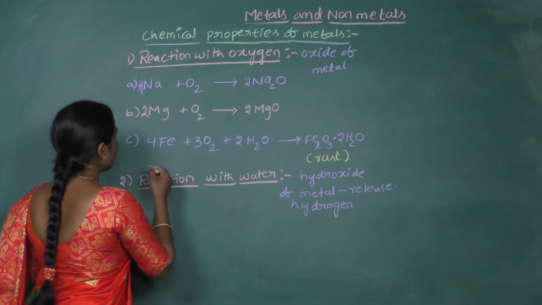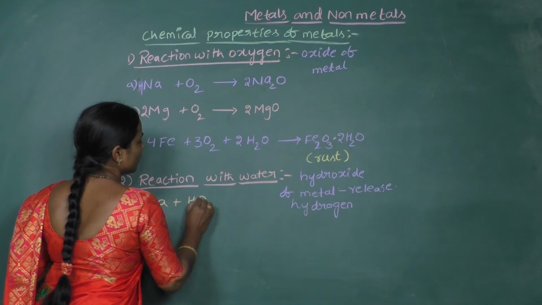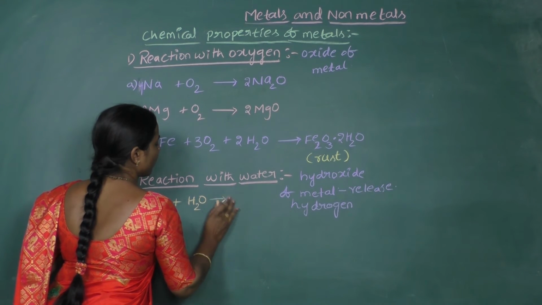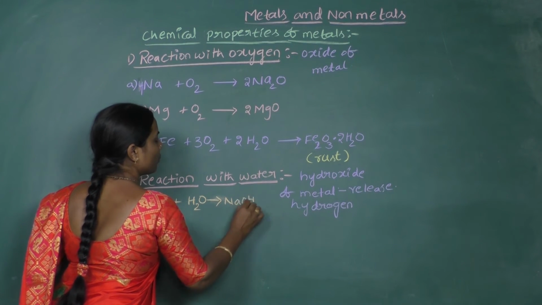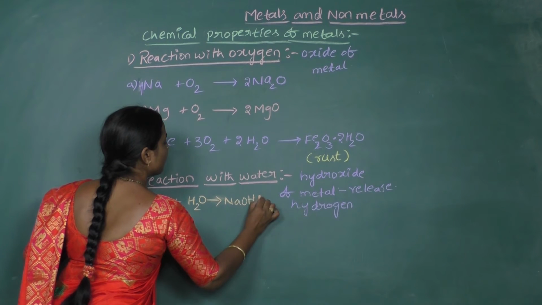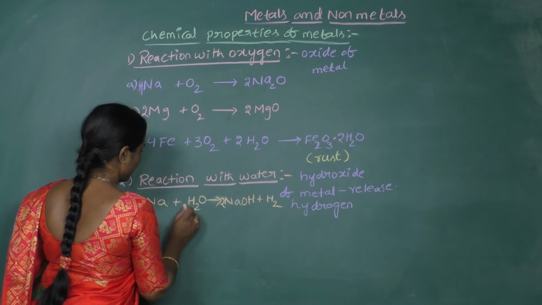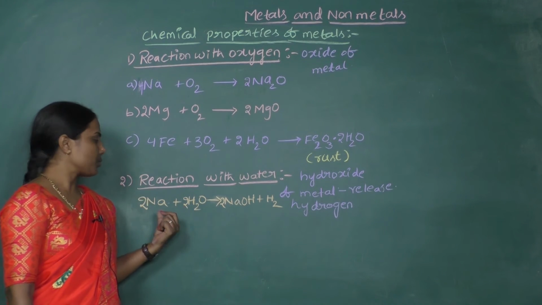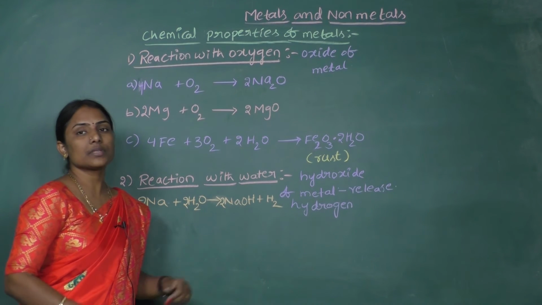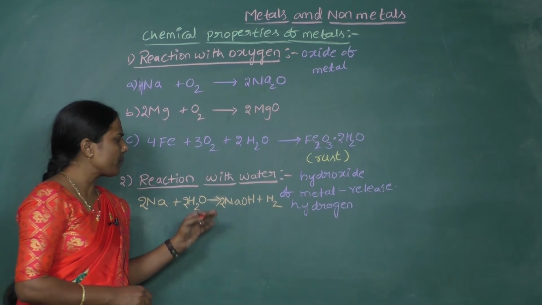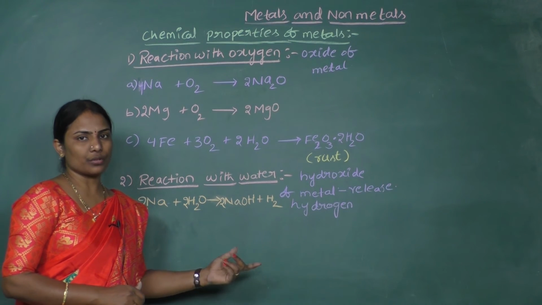Now for this again, we will take the example of sodium. Sodium reacts very rigorously with the water to form its corresponding hydroxide. The formula of hydroxide of sodium is NaOH, and at the same time hydrogen gas is also released. To balance this, I am taking it like this. So 2 molecules of sodium react with 2 molecules of water to form 2 molecules of sodium hydroxide and 1 molecule of hydrogen. So this is the basic property of every metal: while reacting with water, it can release hydrogen.